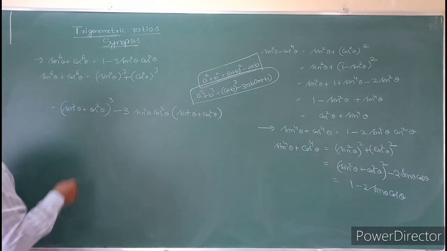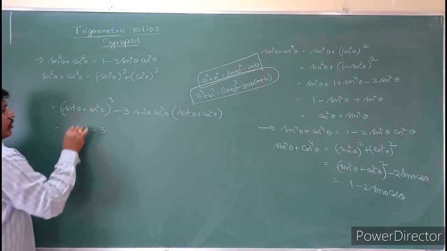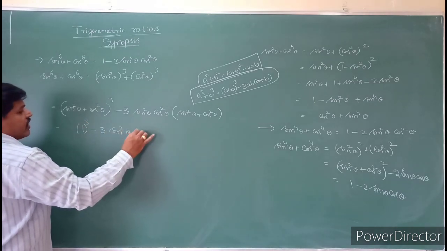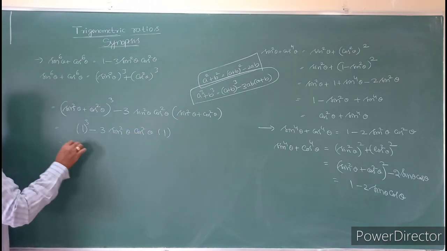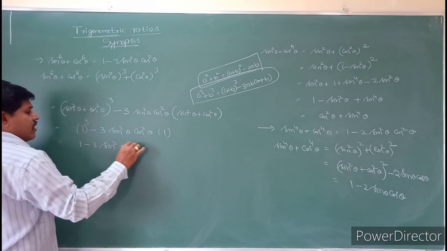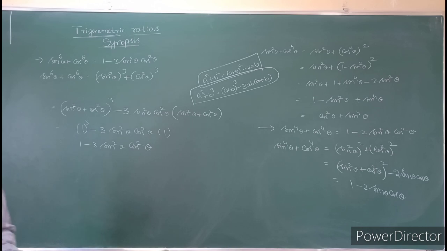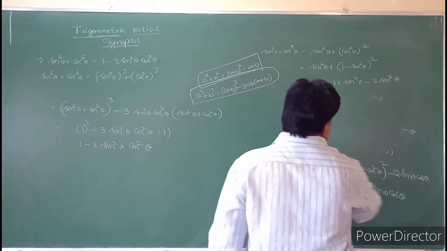So what happens, students? That is nothing but 1 cube minus 3 into sin square theta into cos square theta into 1. So what is that? 1 minus 3 sin square theta into cos square theta. So sin power 6 x plus cos power 6 x you can write as 1 minus 3 sin square x cos square x.